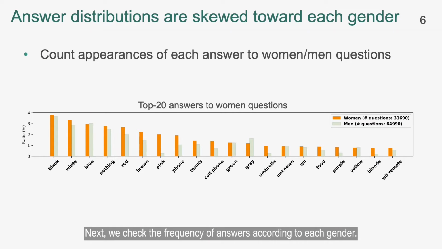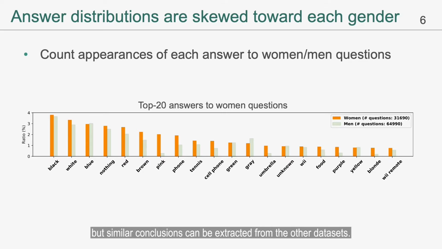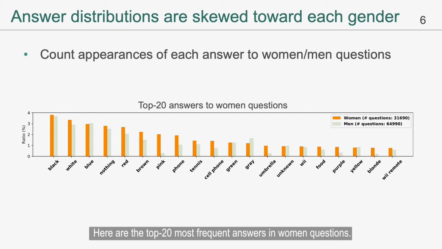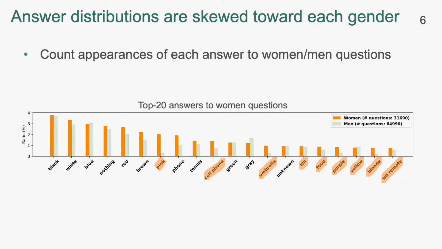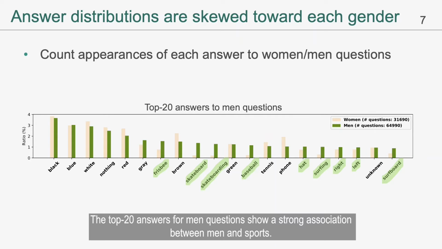Next, we check the frequency of answers according to each gender. Unless otherwise stated, we will show the results on the VQA 2.0 datasets from now on, but similar conclusions can be extracted from the other datasets. Here are the top 20 most frequent answers in women questions. We can see traditional gender stereotype of women, such as pink, purple, and blonde. The top 20 answers for men questions show a strong association between men and sports.